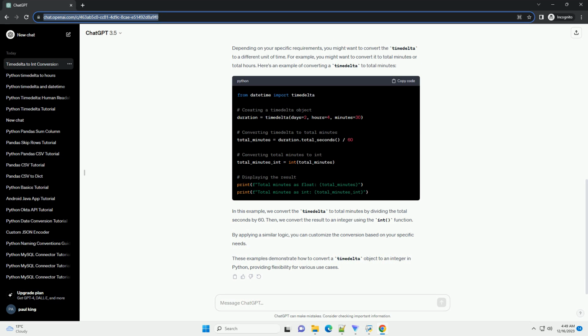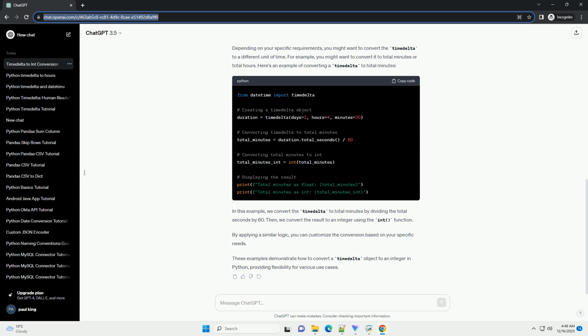Step 3. Converting timedelta to seconds. To convert a timedelta object to a number representing the total number of seconds, you can use the total_seconds method. Step 4. Converting timedelta to integer. If you need the result as an integer, you can use the int function to convert the total seconds to an integer.